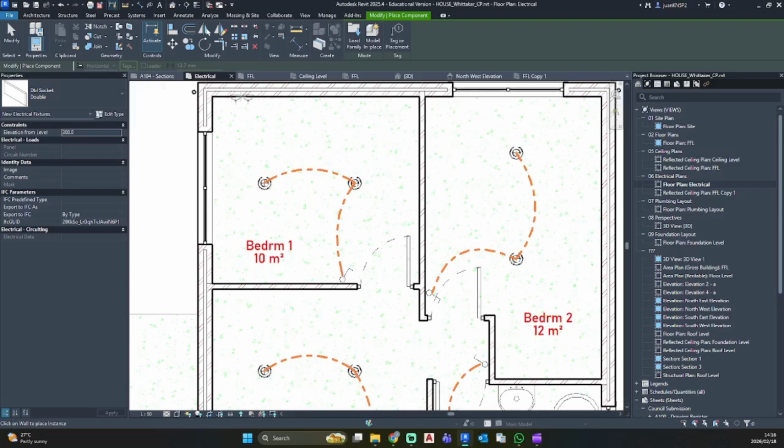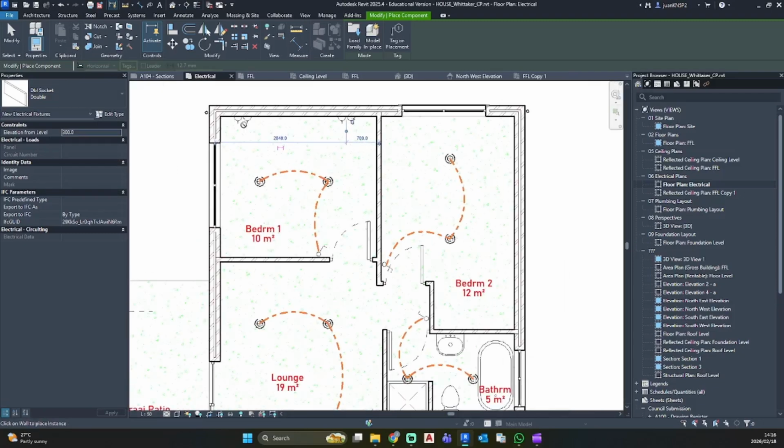So I'm going to place 2 sockets this side and 2 sockets this side, so that the bed can stand in the middle, and then each nightstand can still use their independent sockets. So for this, I'm going to place one against this wall. Let's see if they want a TV. Let's do the same for this side. And I'll place one there.